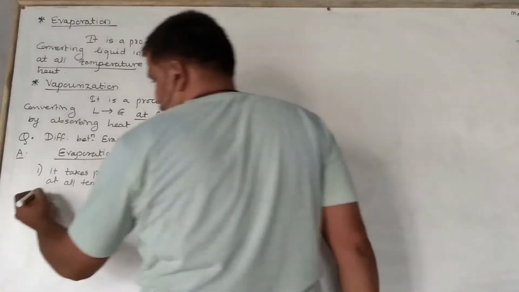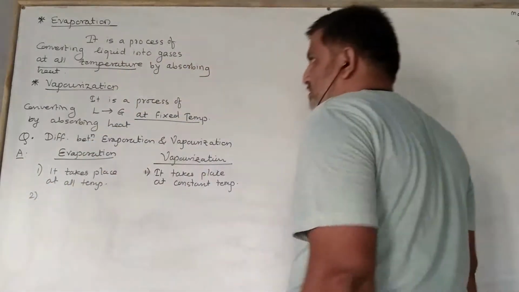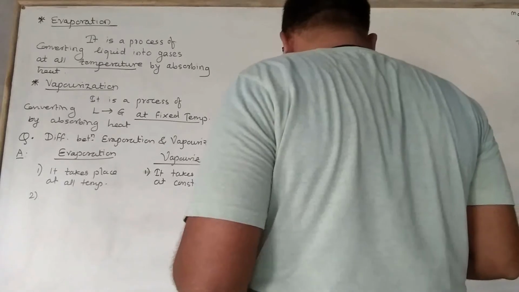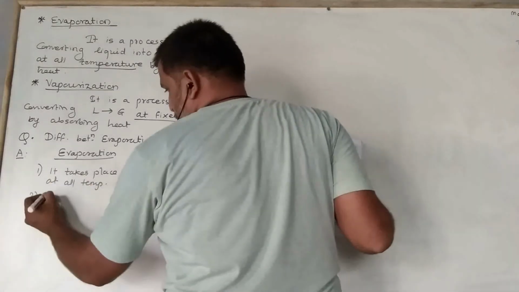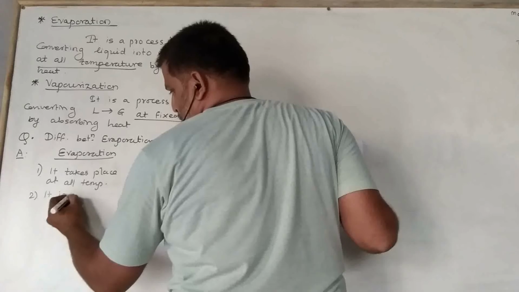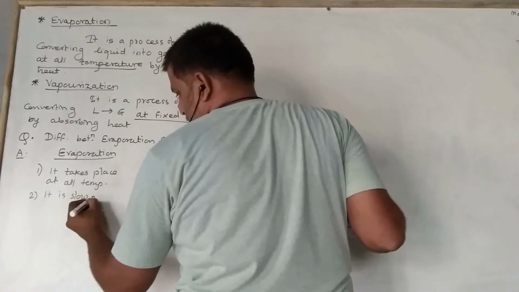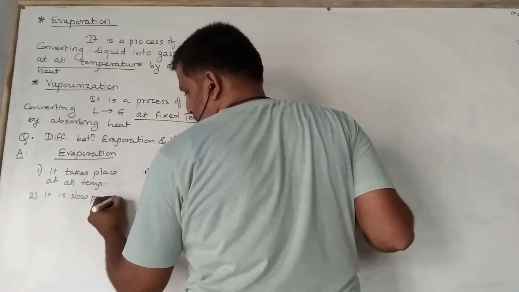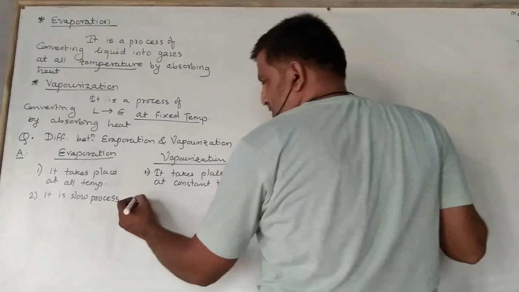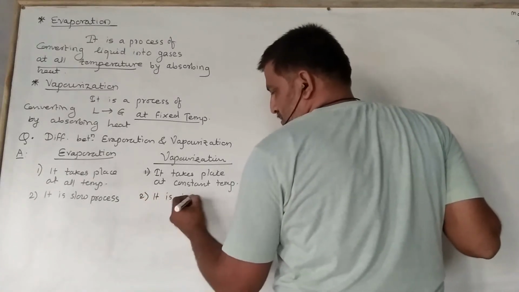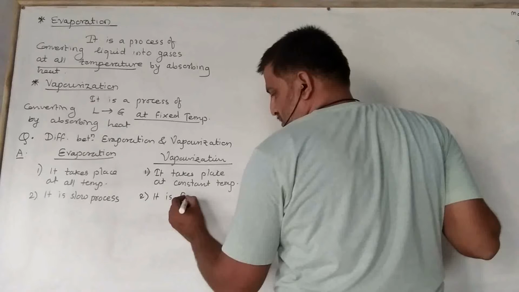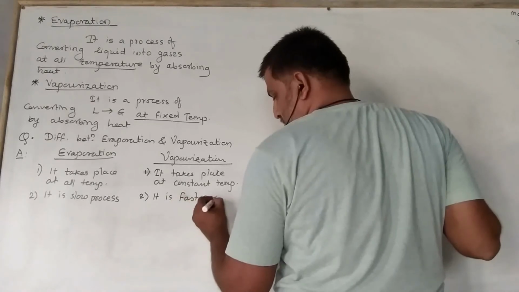This is the first difference that I just told. Next, evaporation is a slow process. It is a slow process. It takes time. Okay? Evaporation is a slow process, while vaporization is a fast process.